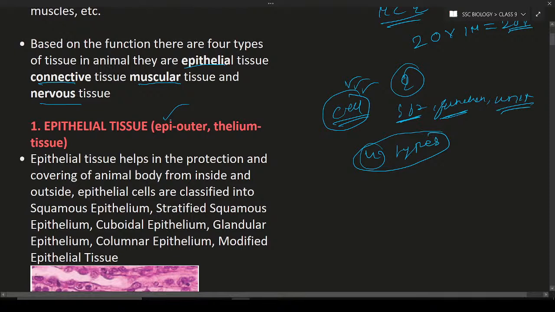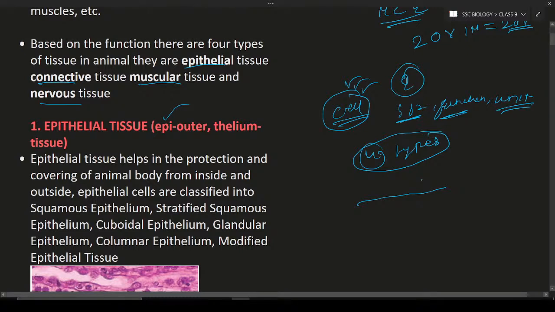Next is epithelial tissue. Epi means outer, thelium means tissue. That is known as epithelial tissue. Epithelial tissue helps in protection. How does it help? For example, the skin is the outermost layer, your hand, your leg, and everything. Your body has this epithelial tissue, which helps in protecting the body from different types of microorganisms, viruses, etc.